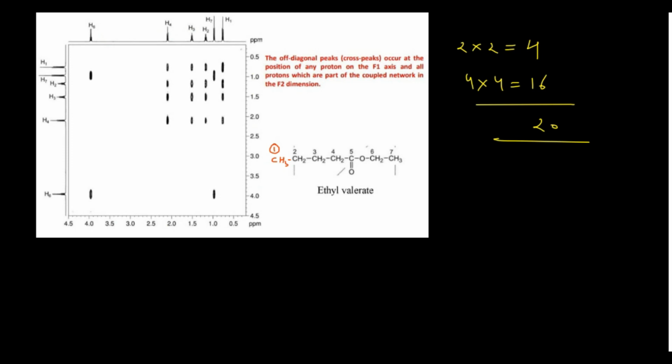Now the knowledge which you have about total correlation spectroscopy means this 6 will couple with the 7 and 7 will also couple with the 6. That means there should be cross peaks correlating type 6 of hydrogens and type 7 of hydrogens. This correlation must be there. So let's check where the type 7 of the hydrogens are.